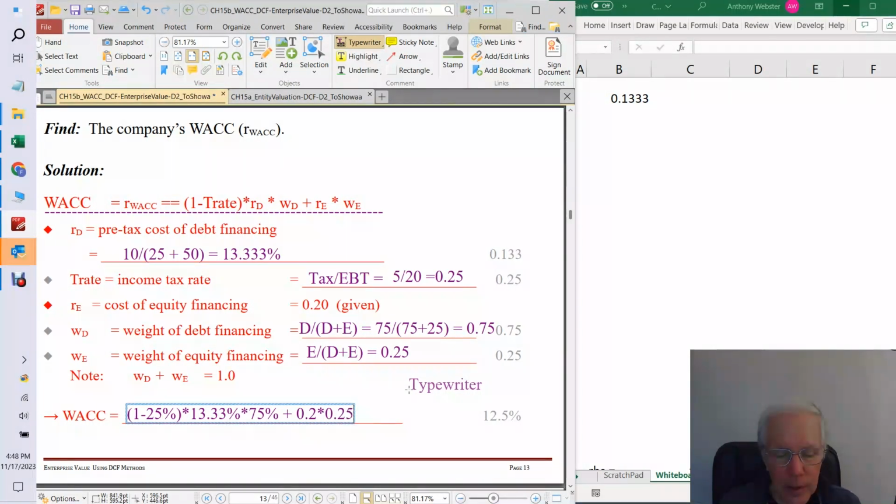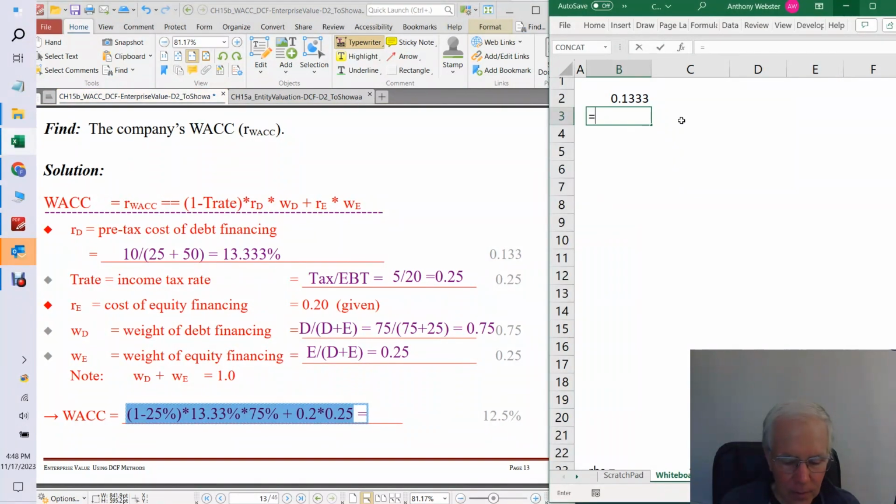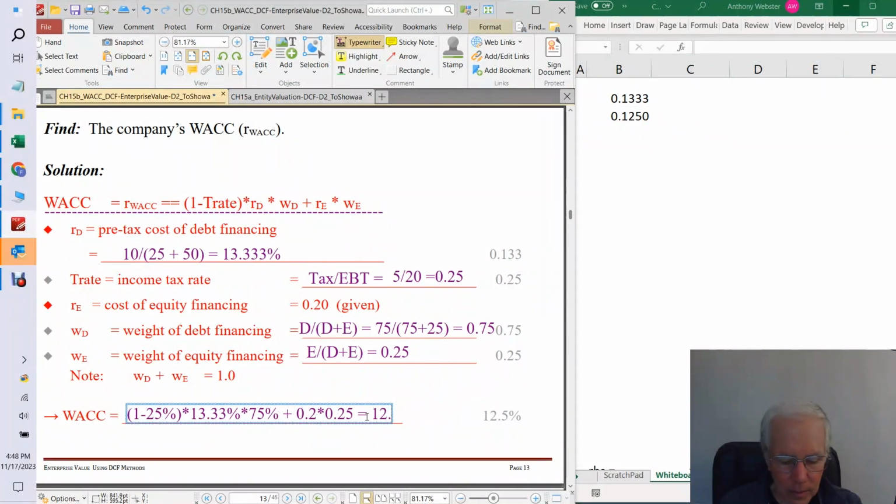So I'm going to stop using percent now and hopefully not confuse you all too much. Okay, and let's see what that is equal to. So let's just go here and put this into our electric pencil. Okay, and we got 12.5%. So it's really that straightforward. So you do need to be able to do a calculation like this on exam 3 to compute a company's weighted average cost of capital.